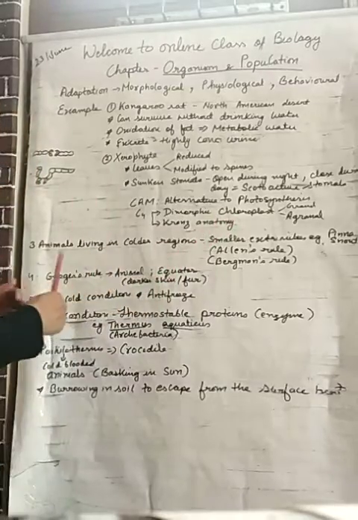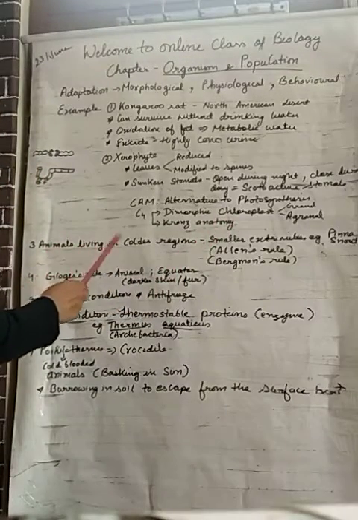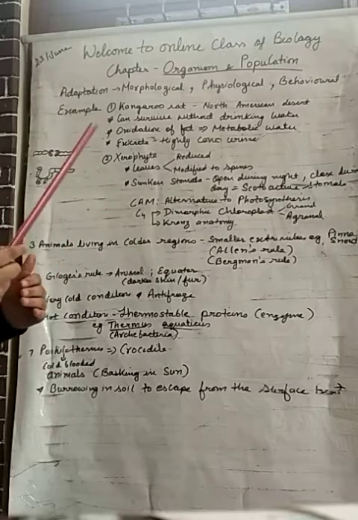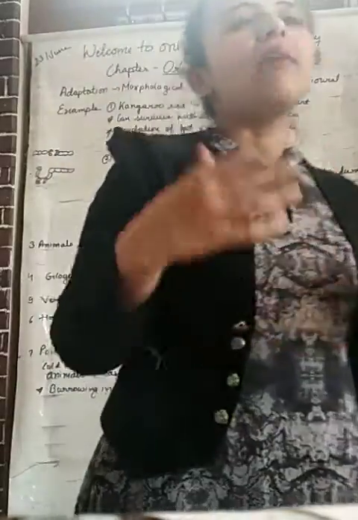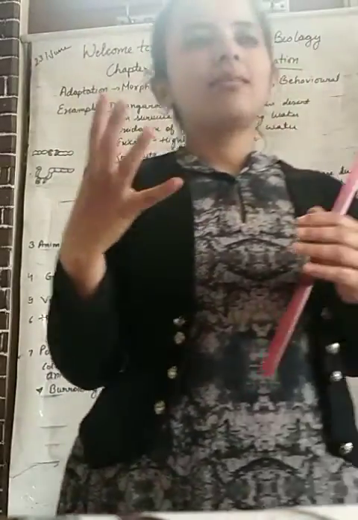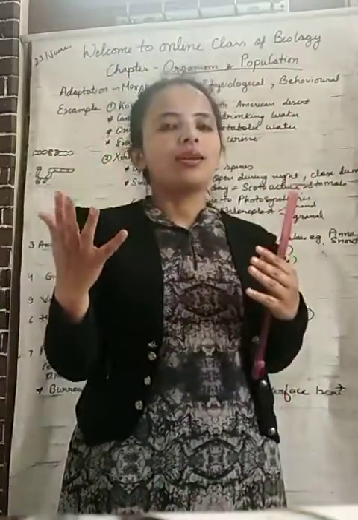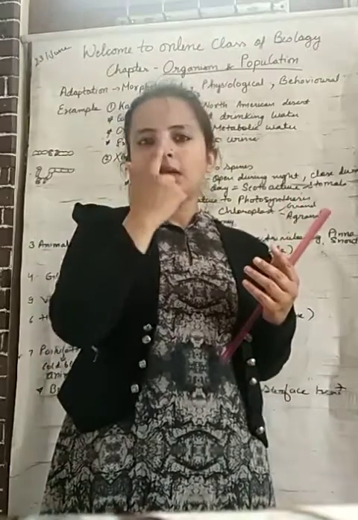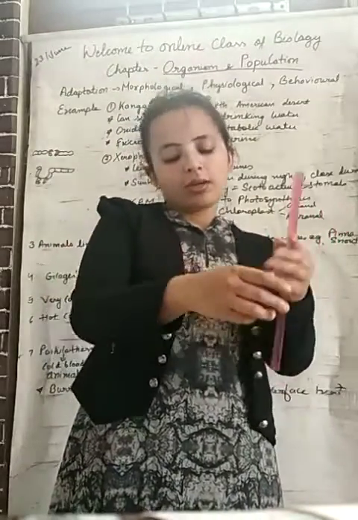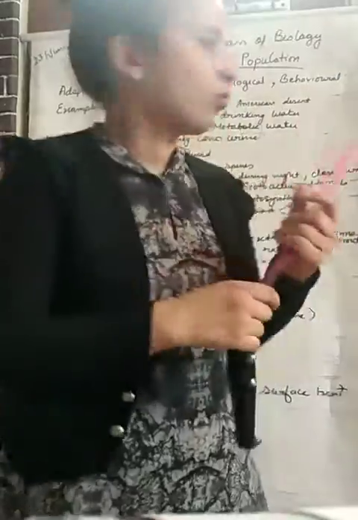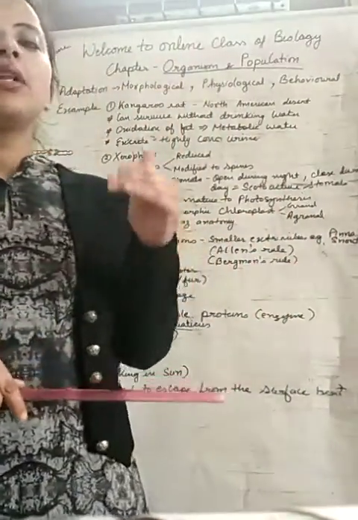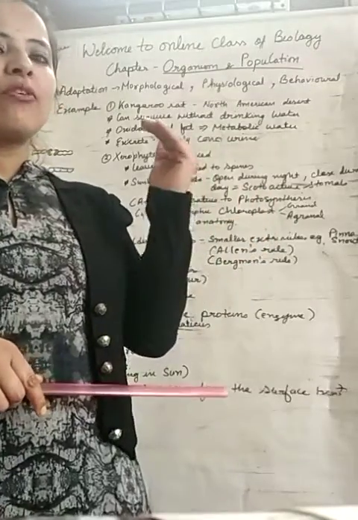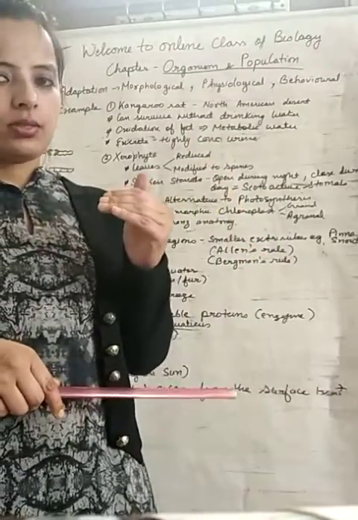Next, students, animals living in colder regions. You might have seen that animals living in colder regions have smaller extremities. Extremities are parts which protrude out from your body. It can be our ear, our nose, or our hands also. Those animals living in cold conditions have smaller extremities in order to prevent heat loss.